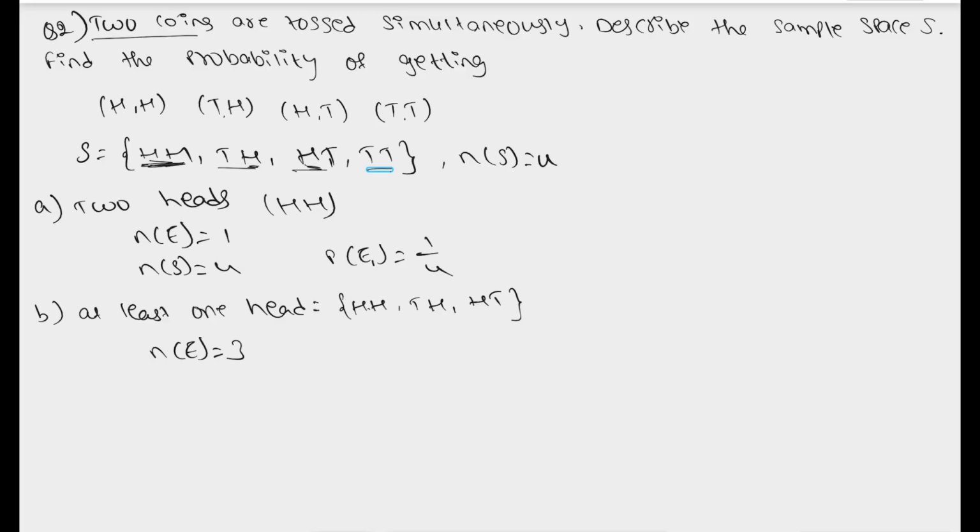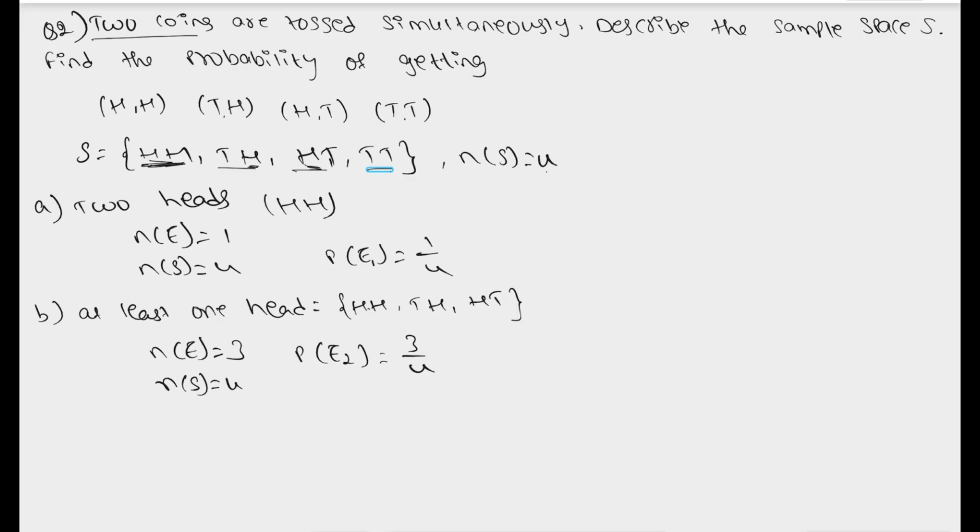And as we know, the total number of outcomes always remains the same. That is n of S is equal to 4. And what will be our second event probability? This we can write as probability of event 1, and as this is our second, we can write it as probability of getting the second event. That is 3 by 4. That means the favorable outcomes by total outcomes, which is equal to 3 by 4.